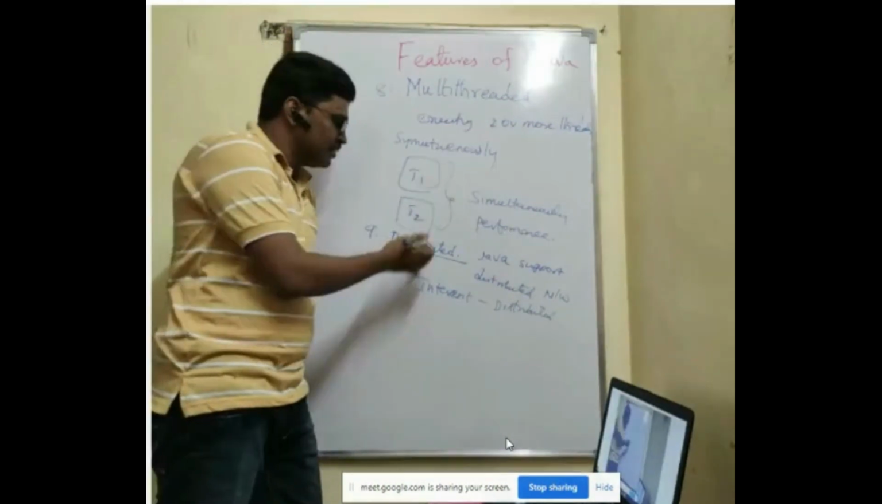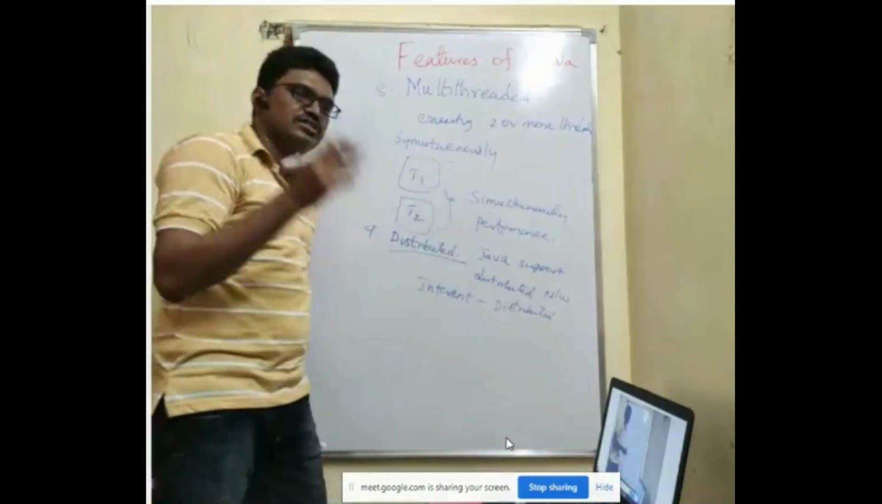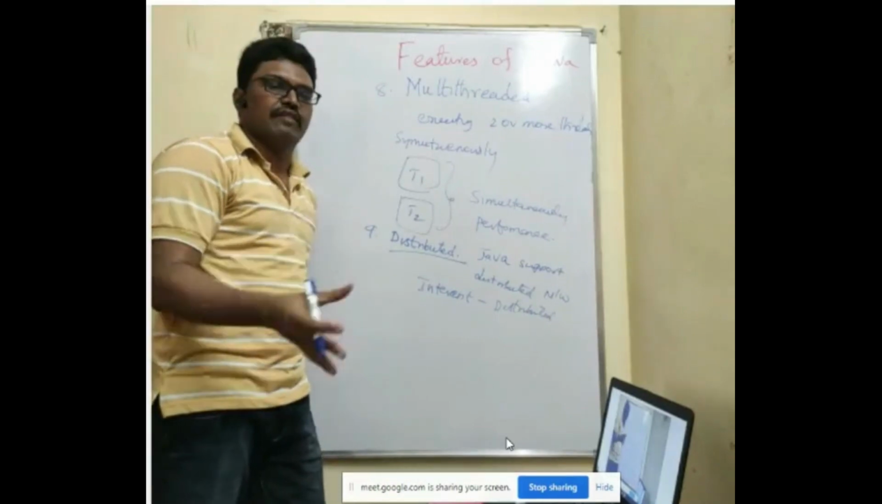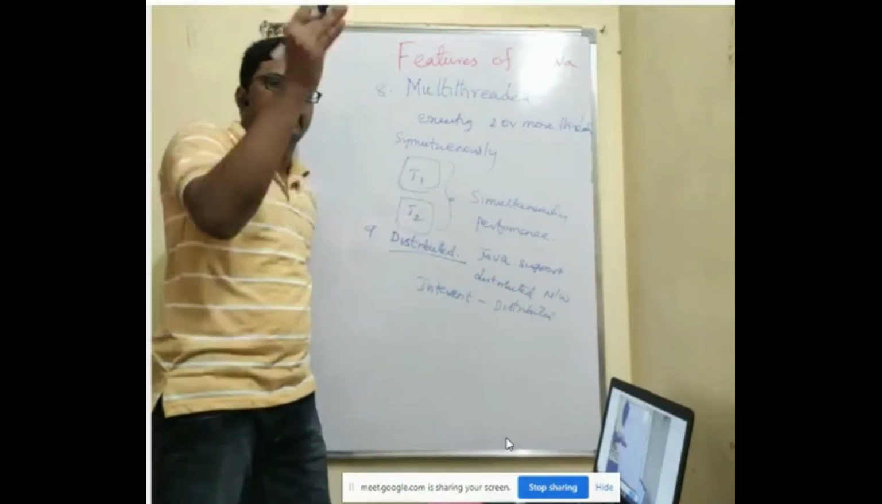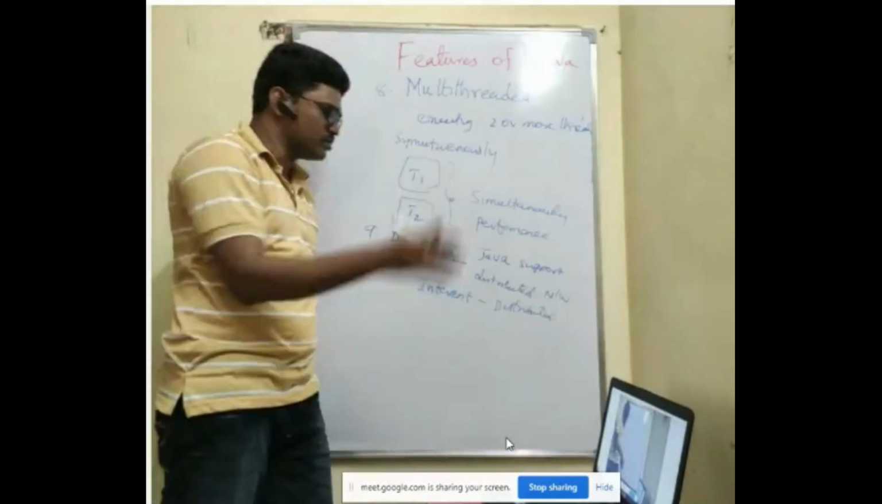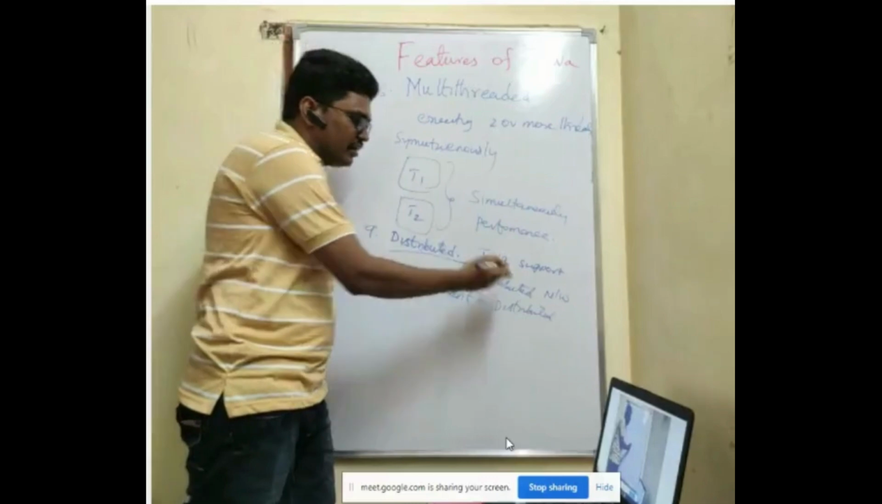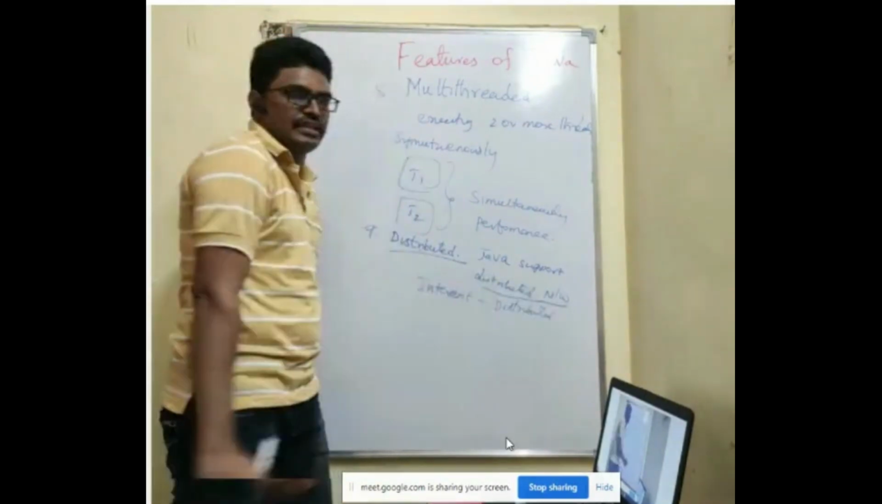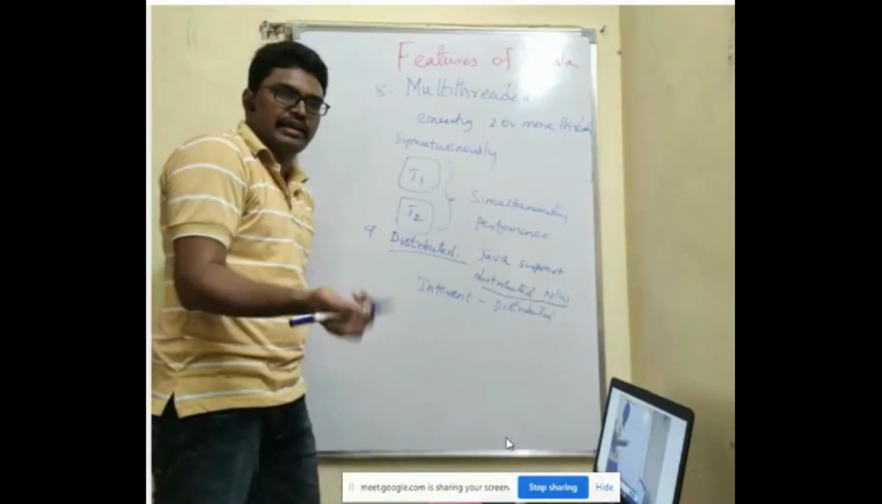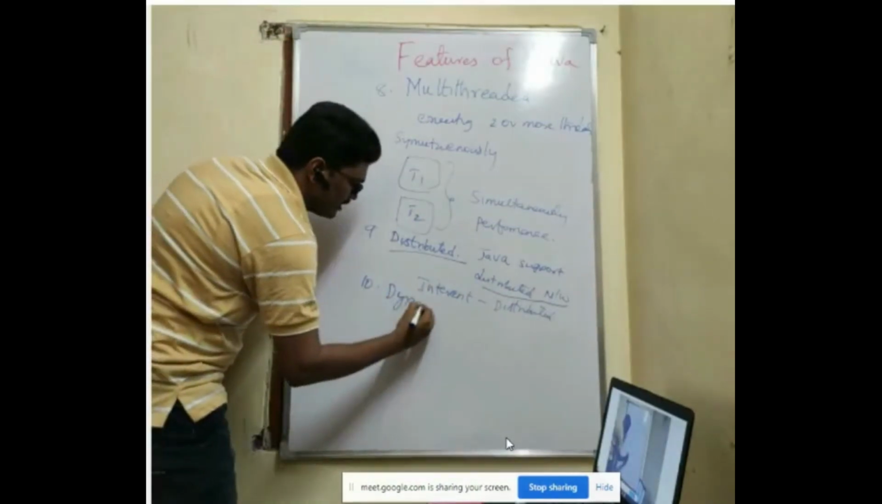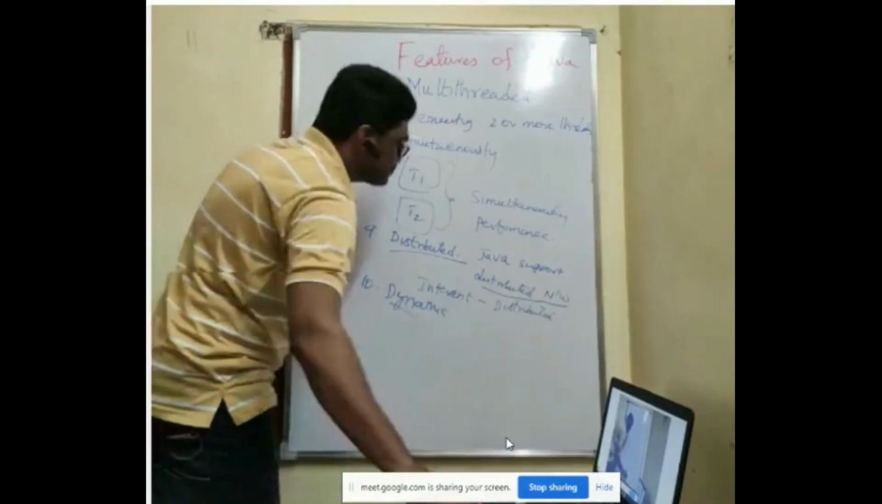So from the beginning, yesterday itself I told you Java is used with internet. It is linked with internet. Internet is a distributed network. So Java supports distributed network. Is that right? Distributed applications. So the 10th one is Java is a dynamic language.